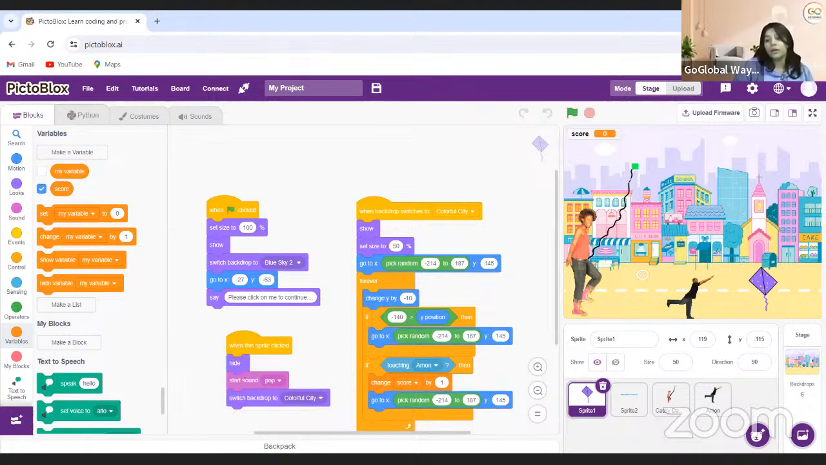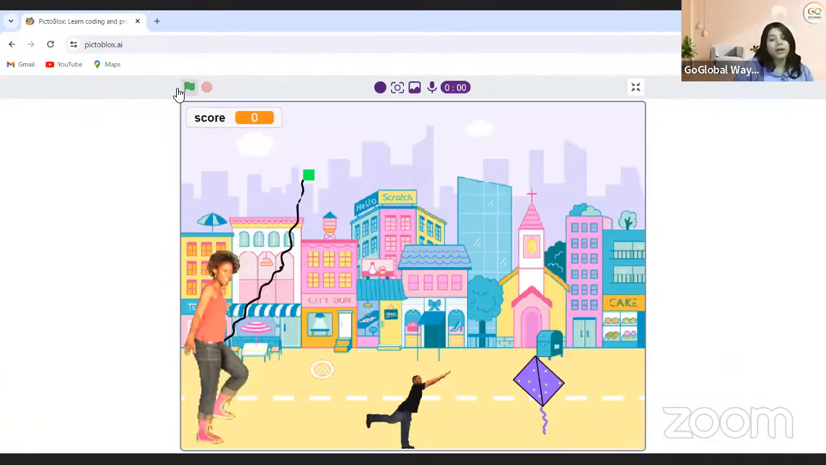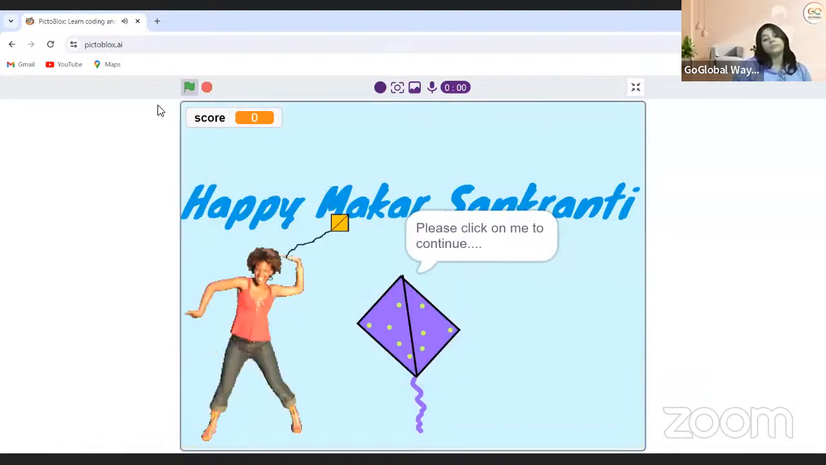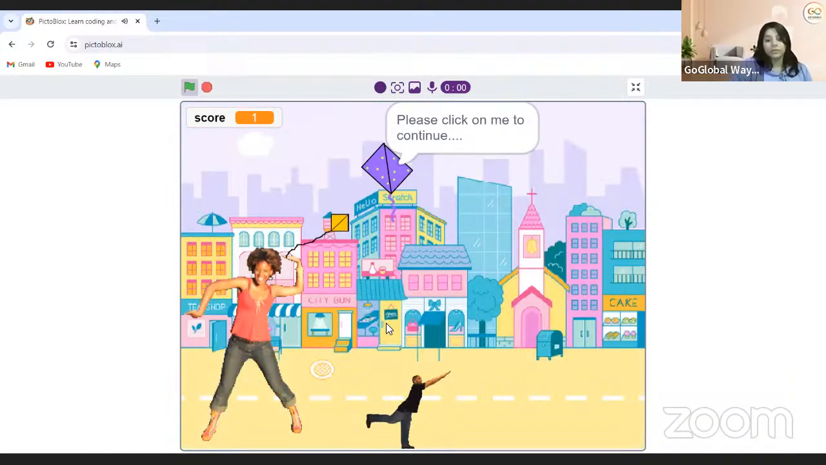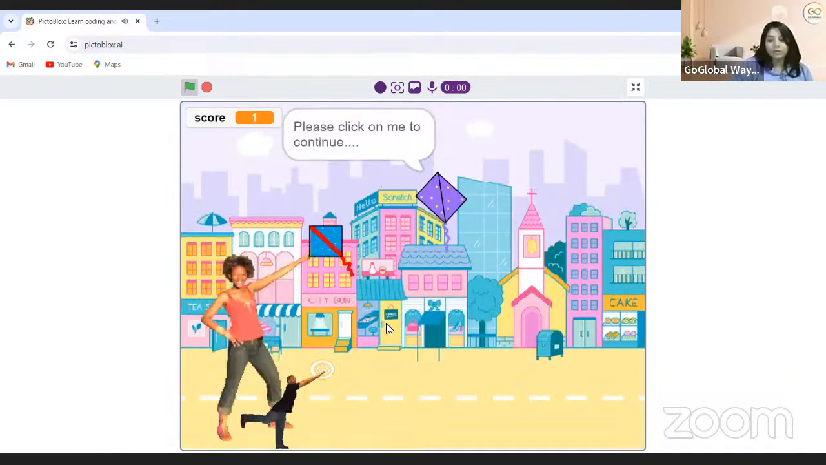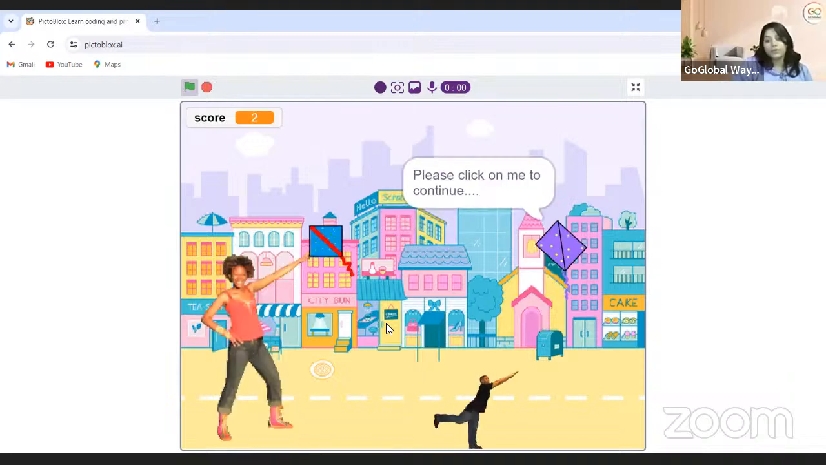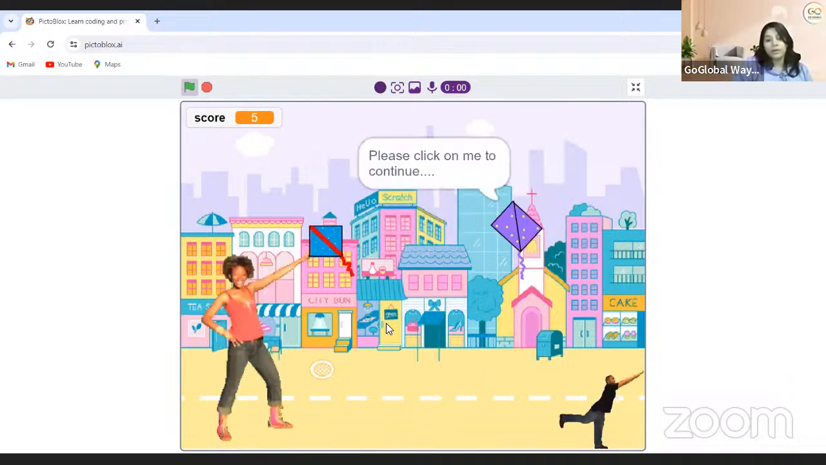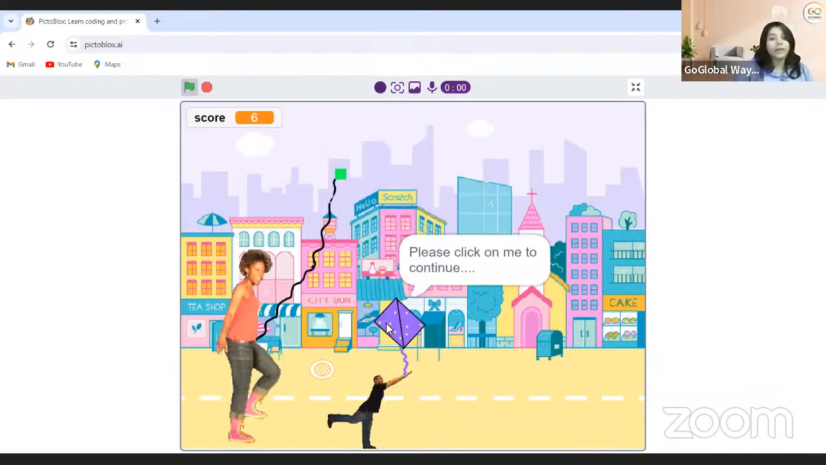It's done. Let's see. If I start, Hello, please click on the big kite to start the game and you need to catch 5 kites for winning this game. Let's start. Oh my God, come on. Score 3, 4, and 5 and 6. Okay.